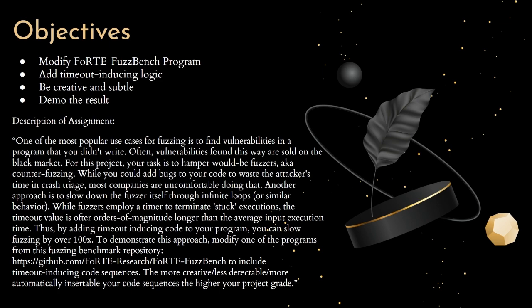So I knew from the start that I couldn't just hard code a delay when the input starts with an S or something easy to pattern match. I had to bury it inside real looking logic. Finally, I had to prove that it works by running a demo. So that's what I set out to build: a working example of counterfuzzing that looks like legit logic but wastes a ton of time under the right conditions, while passing all other inputs as normal.